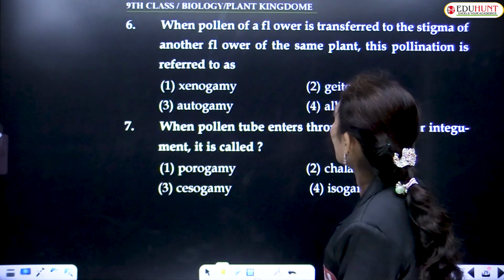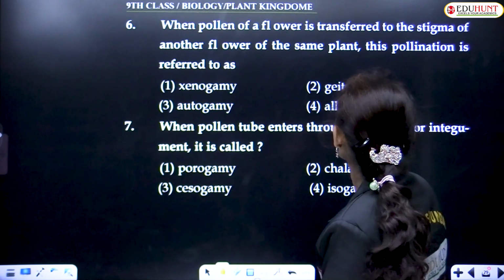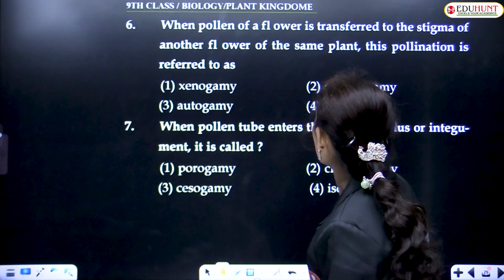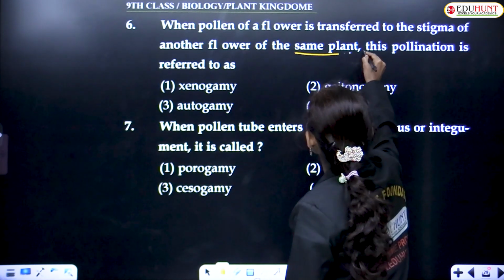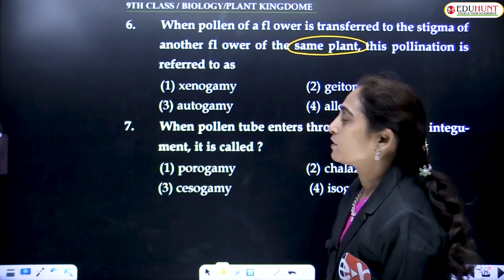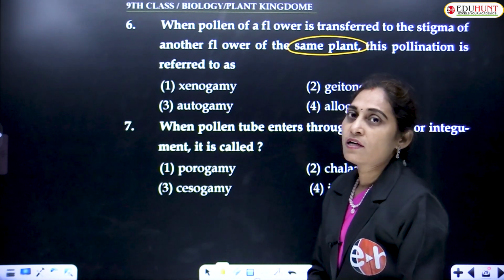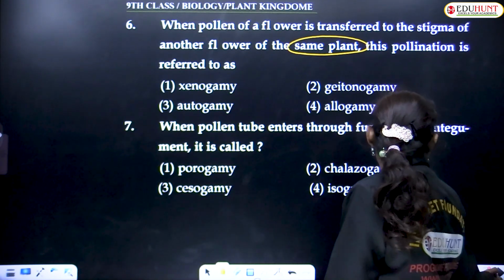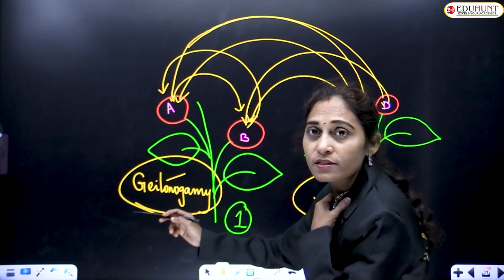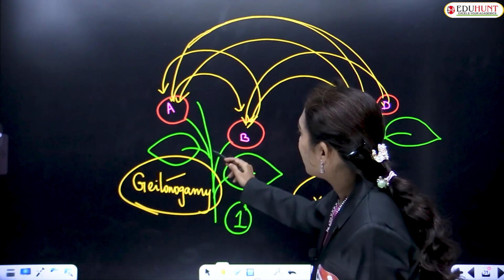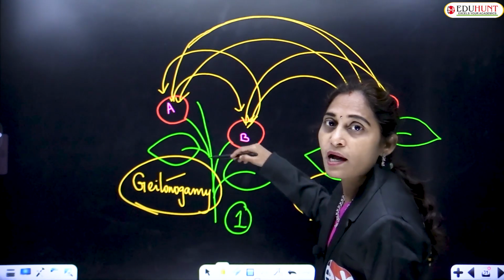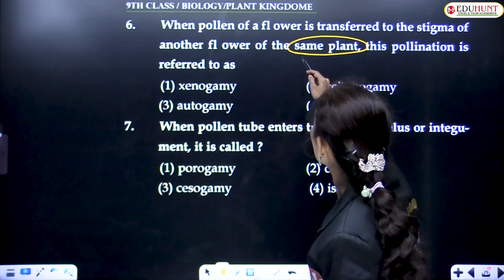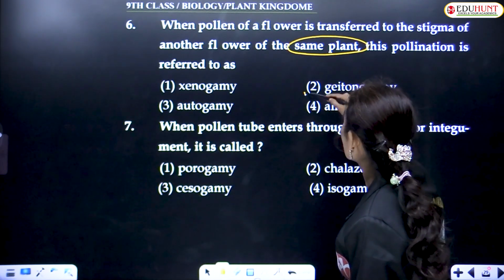When pollen of a flower is transferred to the stigma of another flower of the same plant, that is cross pollination of the same plant. This pollination is referred to as geitonogamy. Geitonogamy is the transfer of pollen grains of different flowers of the same plant. So same plant but different flowers. The answer is geitonogamy.